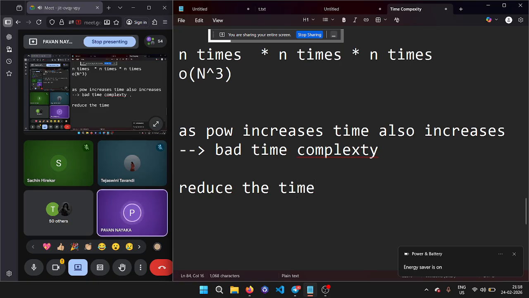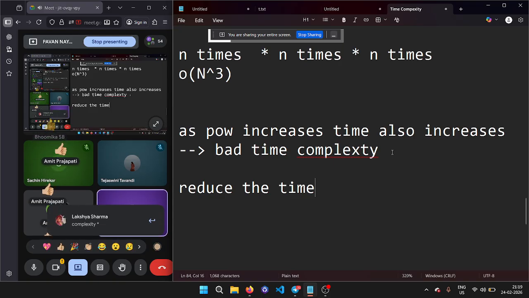Getting the output should not be the only concern. You should also reduce the time complexity. Generally, you have to write the programs in order of n. Worst case, if that doesn't work, what you can do is order of n square. Is it clear, guys?